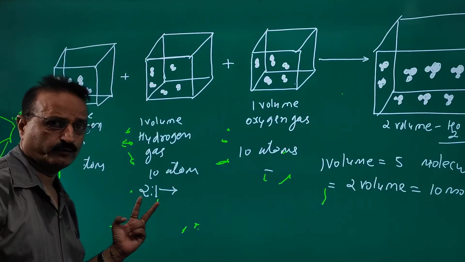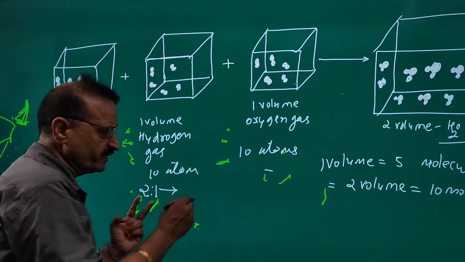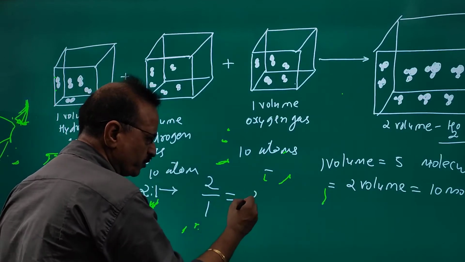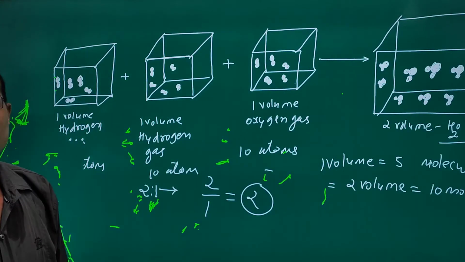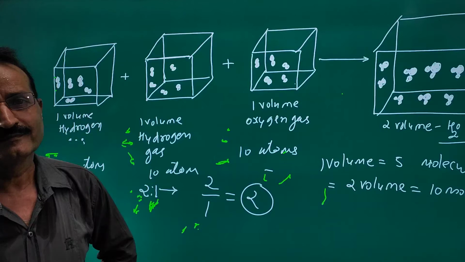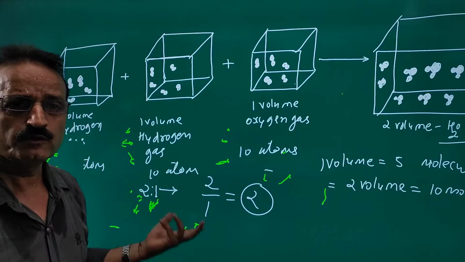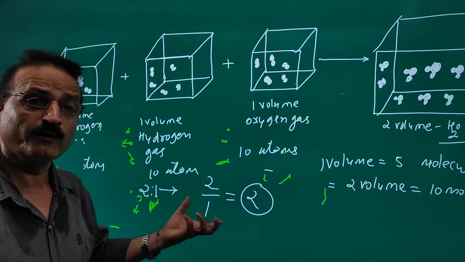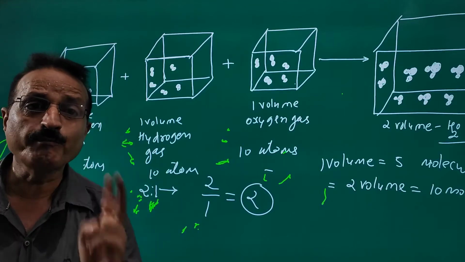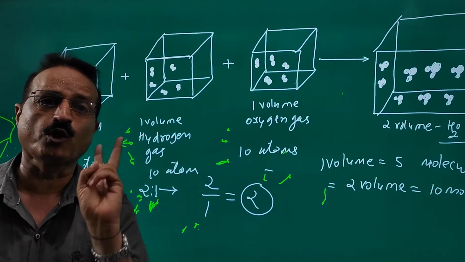This is the ratio. 2:1 means 2/1, which equals 2. So the volume must be 2. 2 is to 1 means what? 2 upon 1. 2 upon 1 means 2, so the answer must be 2 volumes.